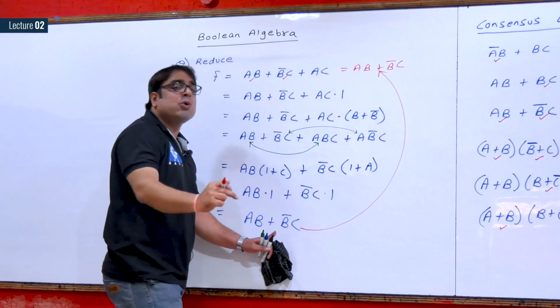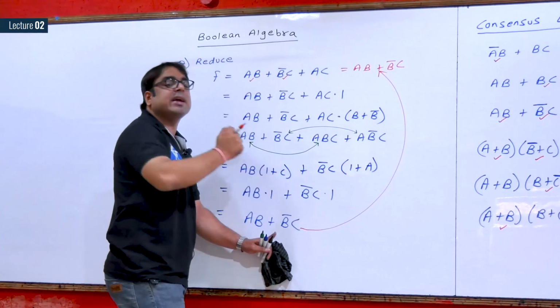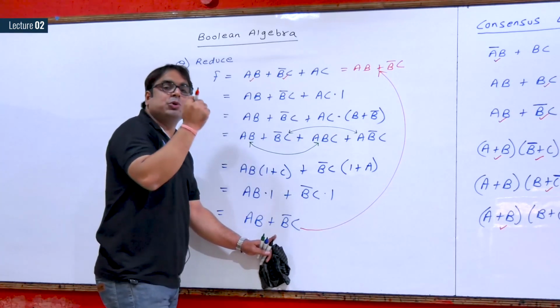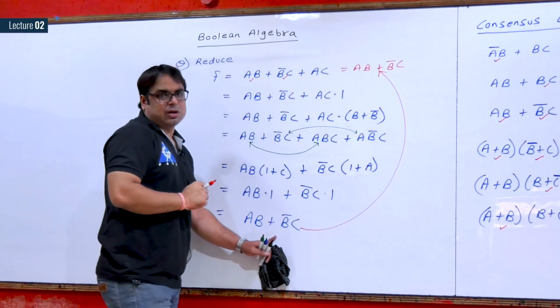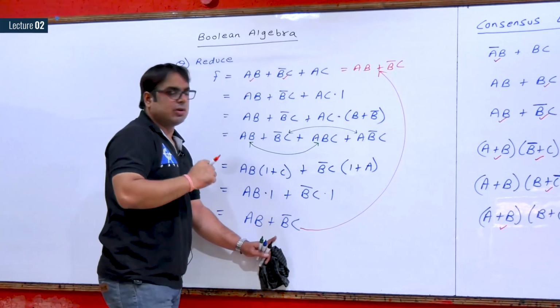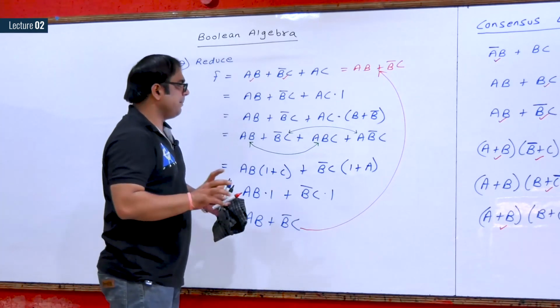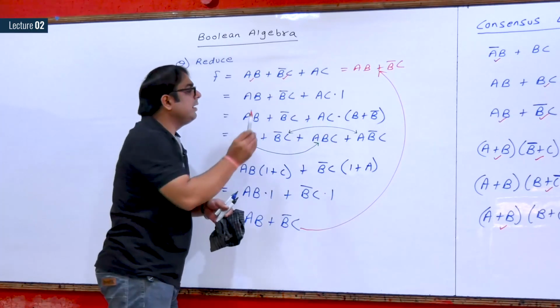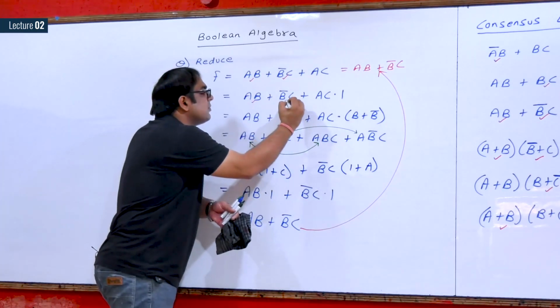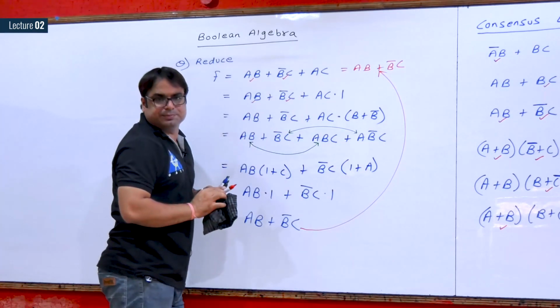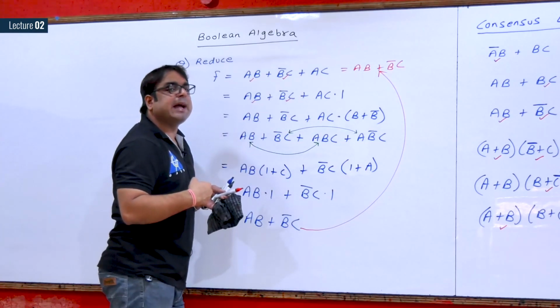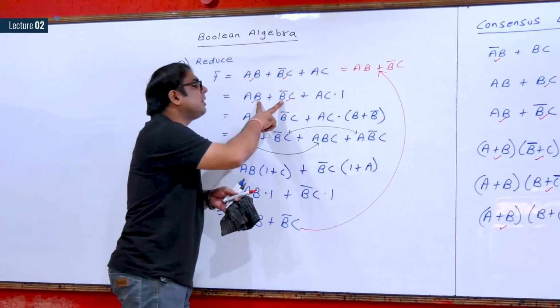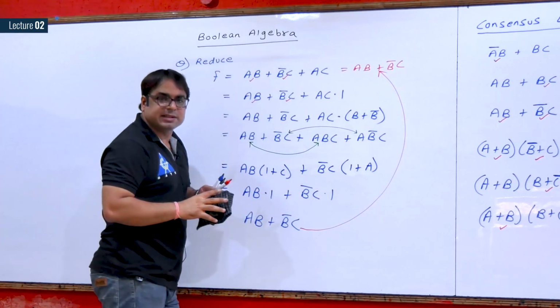Now, how to justify this law? How to derive this law? Again, see, it is very simple. In the first step only, I was knowing beforehand these two terms will be available in the final answer.